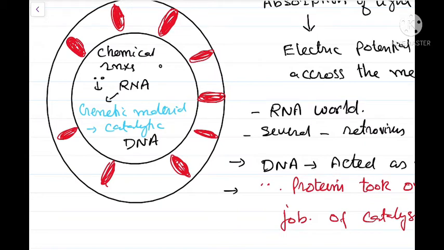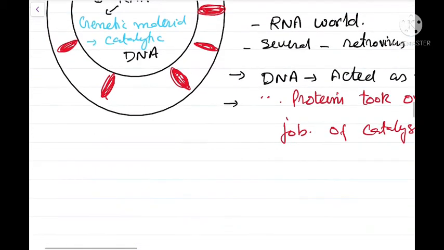So those prebiotic systems having DNA as genetic material and proteins acting as the enzymes were called the protocells. A protocell or the eubiont is a pre-living system that has a genetic material in the form of the DNA, a self-replicating molecule, and it has an array of chemicals which includes proteins, some of the proteins acting as the enzymes. So this was about the protocells.